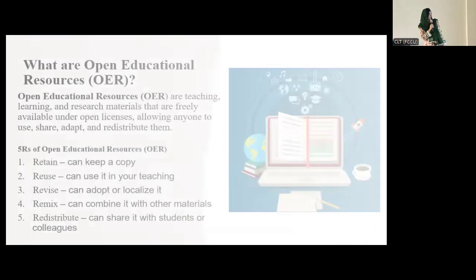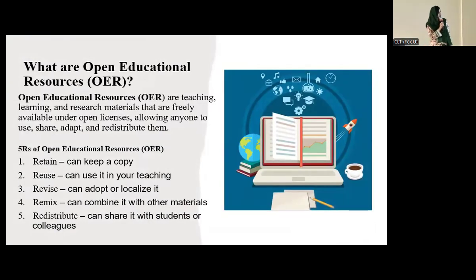Okay. So first, we need to understand what open educational resources are. Open educational resources are teaching, learning, and research material that are freely available under open licenses, and you are allowed to use them, share them, adapt them, and redistribute them legally. It's legal to do this, right? There are 5 R's that make it different from other open access material or other available sources. What are the 5 R's? First is retain, reuse, revise, remix, and redistribute.